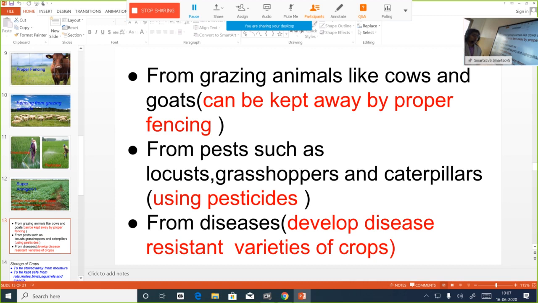So usually how do we store grains? If you buy grains at home, there is a procedure that we usually do before storing it in airtight containers. We keep it under sunlight so that the moisture content escapes. And we ensure that it is perfectly dry, then only we store it in airtight containers. So for the grains that we get as produce, that's the first step to be done.